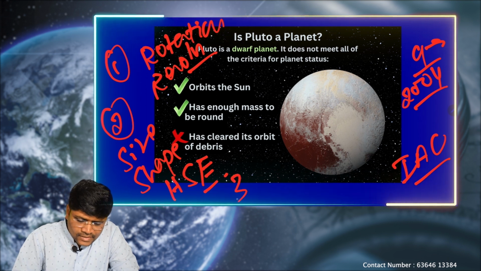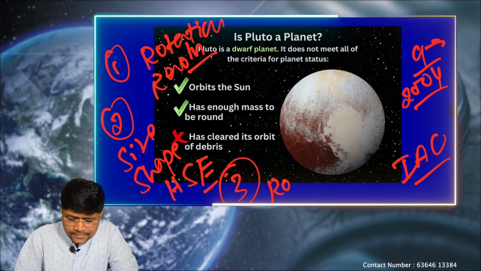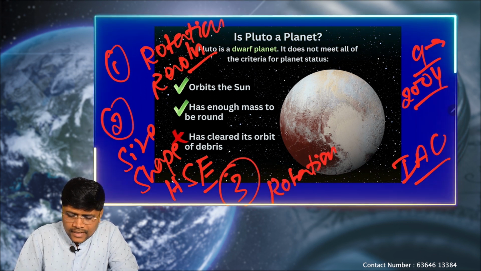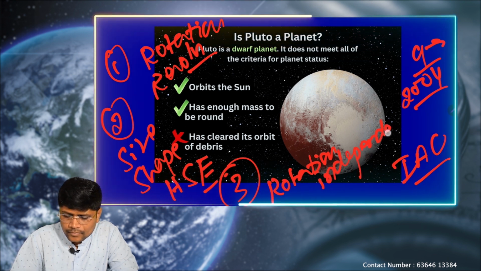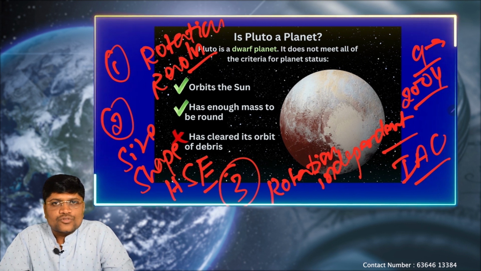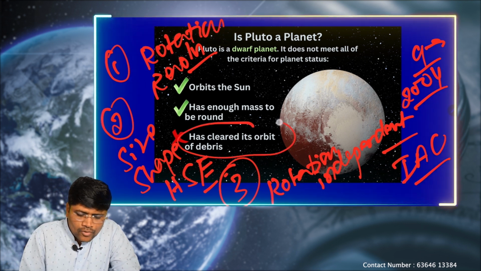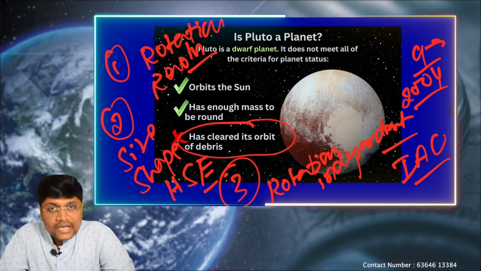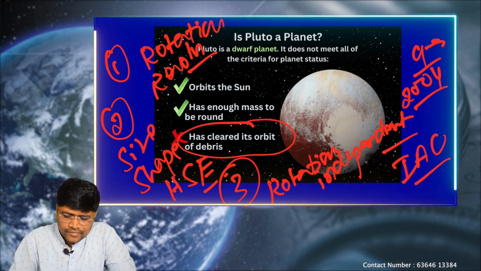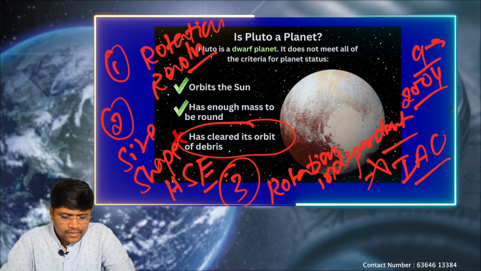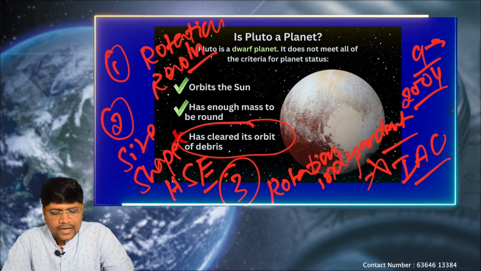Next, the third condition: it should be revolving independently around the sun in its own orbit. That means it should have cleared its orbital debris. It should not be revolving along with its neighboring objects. If that rule is not satisfied, then it will be called a dwarf planet.